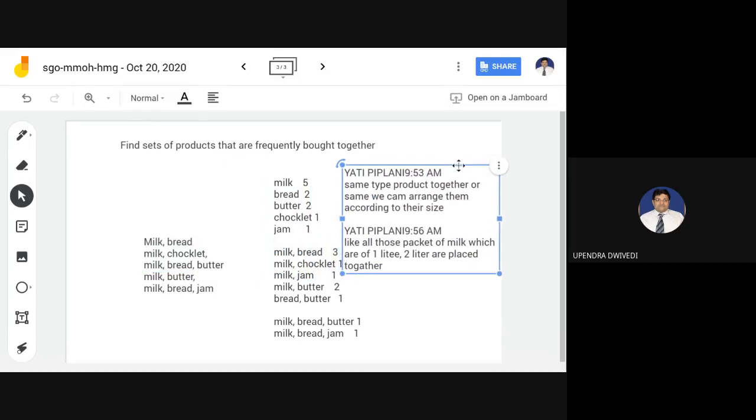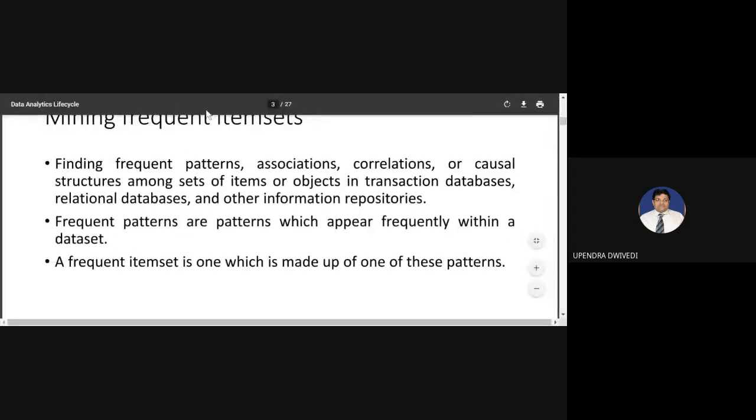The response from Yati is that all those packets of milk which are of 1 liter, 2 liter are placed together. Okay, that can be one idea. Thank you, Yati. Nice, good. So let us proceed further.